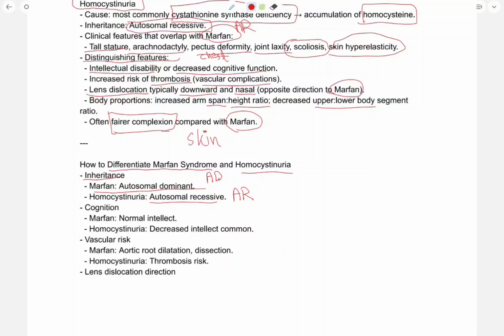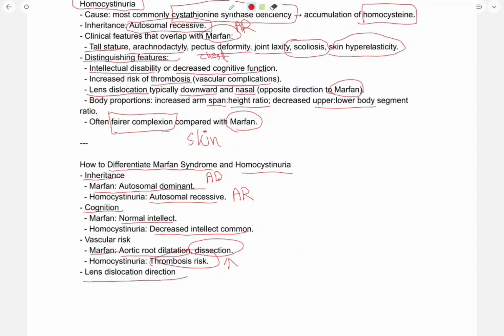Cognition. Marfan syndrome has normal intellect, and in homocystinuria decreased intellect is common. Vascular risk. In Marfan syndrome, aortic root dilatation and dissection take place, and in homocystinuria there is increased risk of thrombosis.